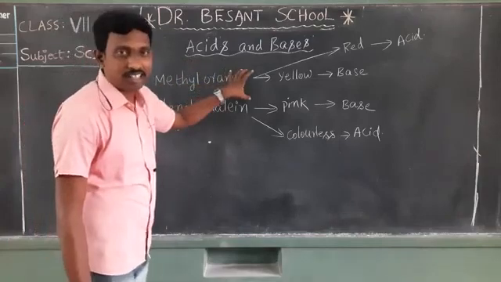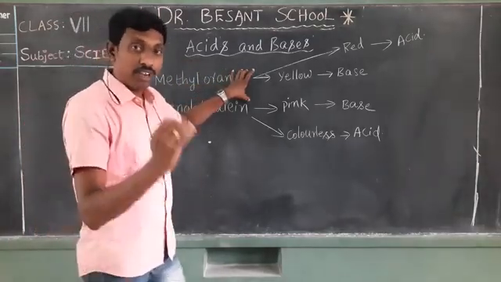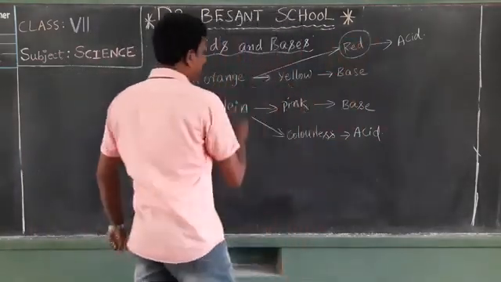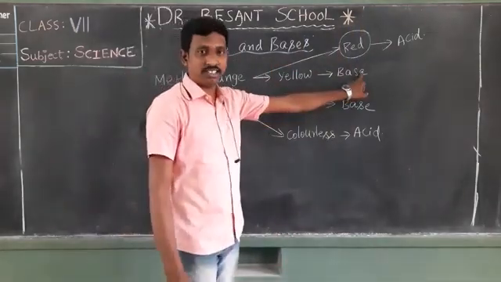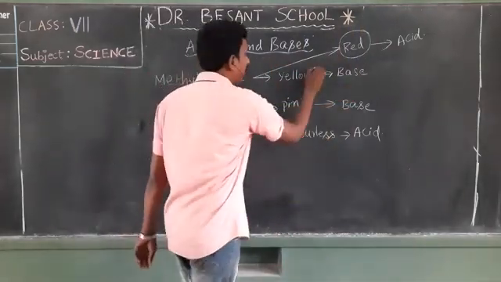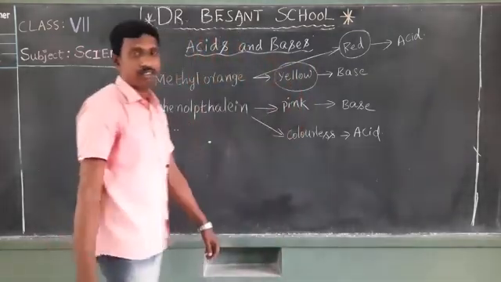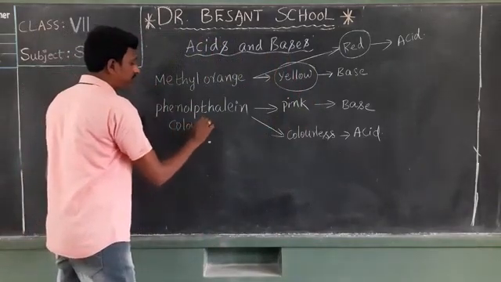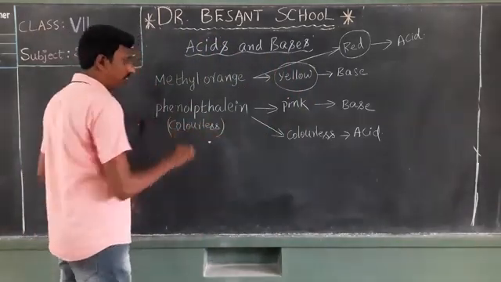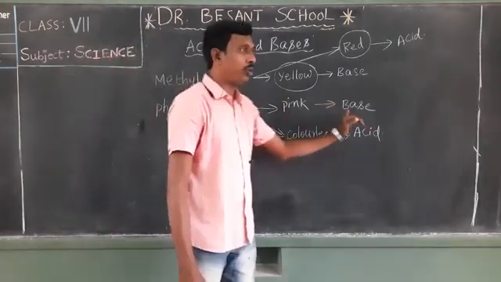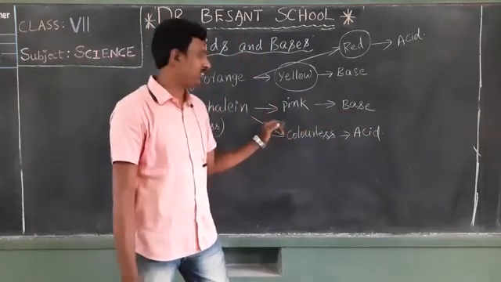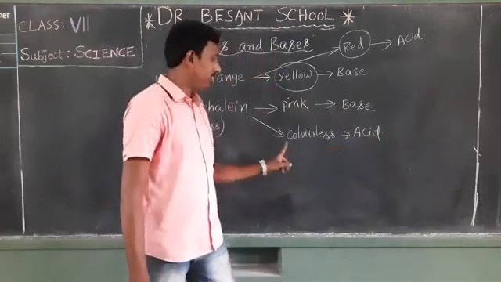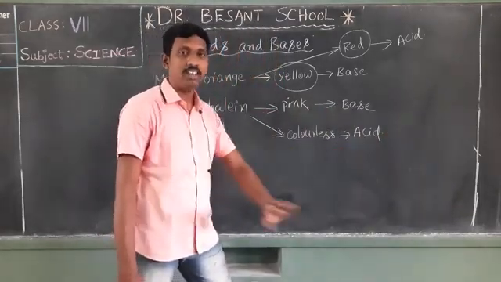Okay, methyl orange solution, which is orange in color, when it reacts with acid, it turns to which color? Red color. The same methyl orange, when it reacts with the base, just now you observed soap solution, its color changes to yellow. Okay, now phenolphthalein. Phenolphthalein is generally colorless. It has no color. But when this phenolphthalein is added to a basic substance, its color changes to pink. Just now you have witnessed that. When it reacts with acid, it remains colorless, no change in the color.